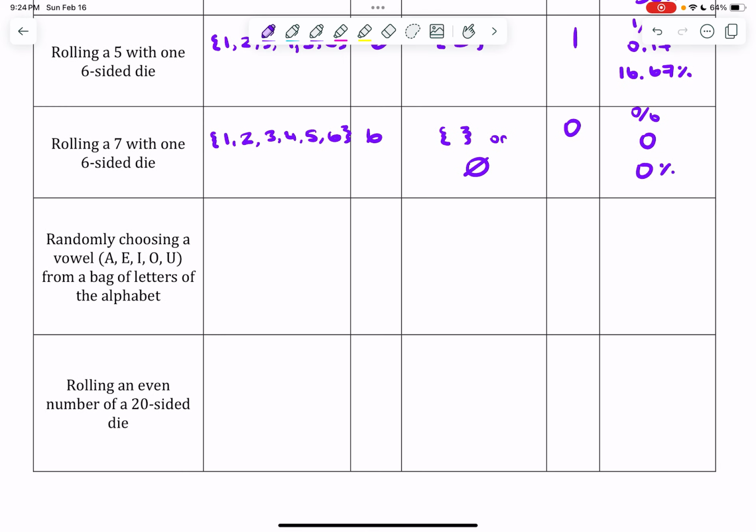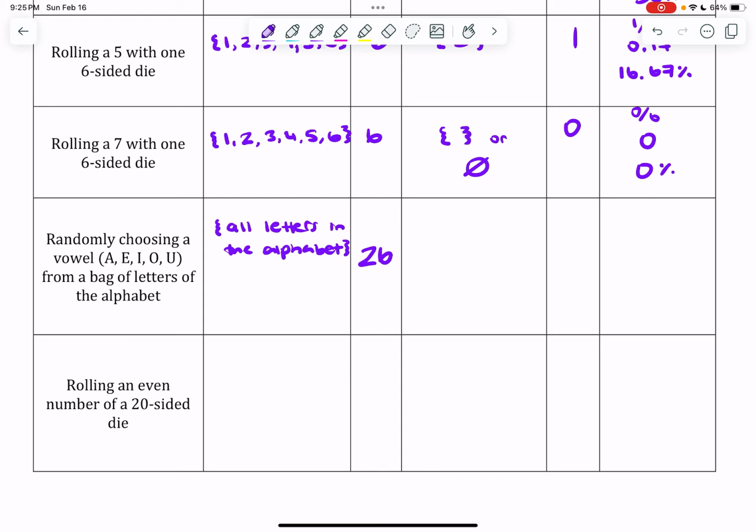All right, next. Randomly choosing a vowel, A, E, I, O, U, from a bag of letters of the alphabet. No, I'm not writing out all the letters, but as we talked about a couple units back, we can define our list in different ways. So I'm going to say the set of all letters in the alphabet. I don't have to define things by listing them. I can define them in words. That is okay. And hopefully you don't have to sing the alphabet to know there's 26 letters.